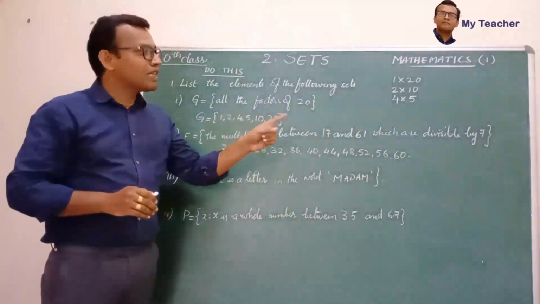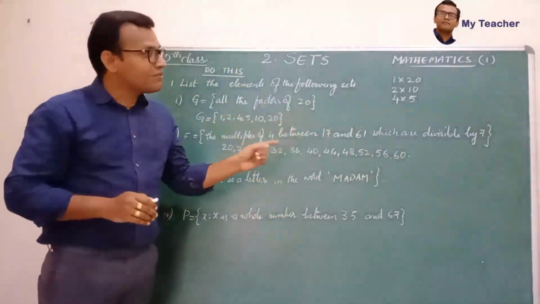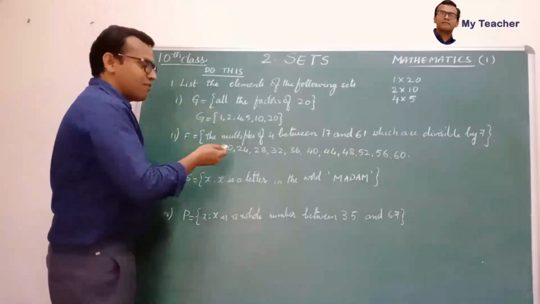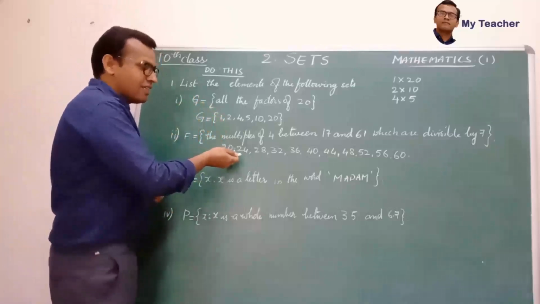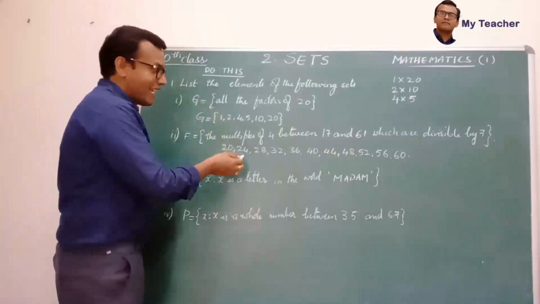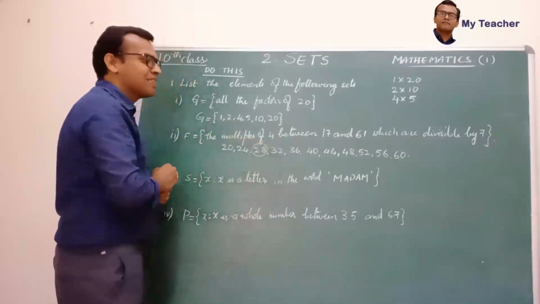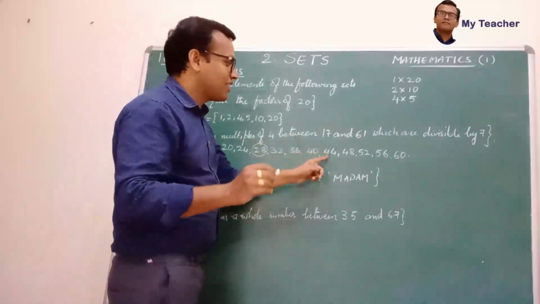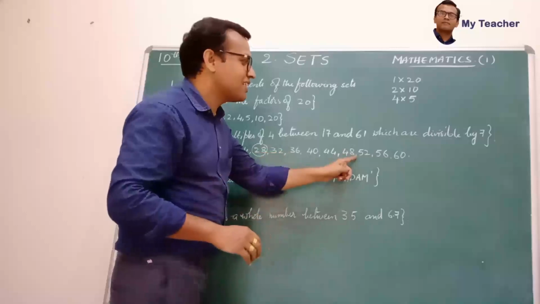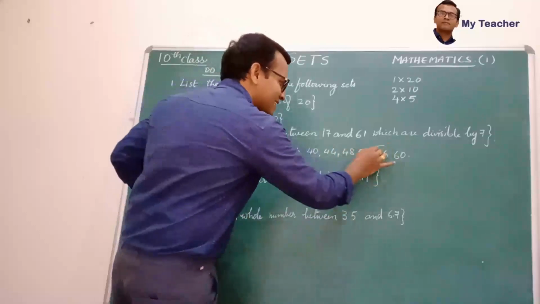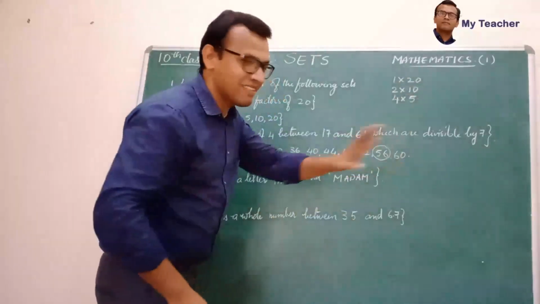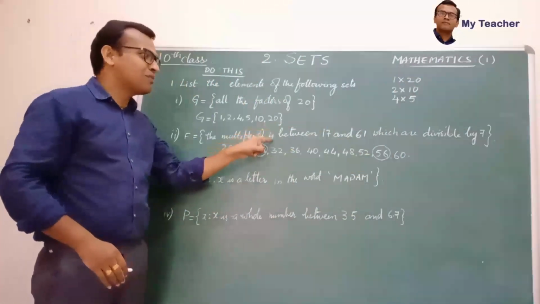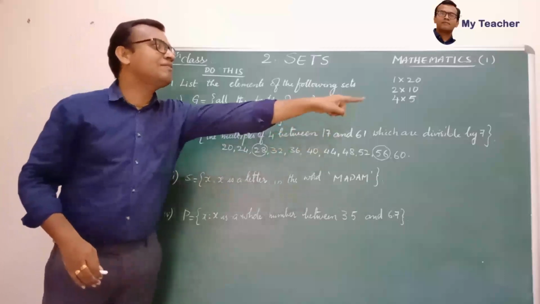But what he is saying, one more condition, that in this we have to sort out which are divisible by 7. So 7 3s are 21, which is not there. 7 4s are 28, yes, this number. 7 5s are 35, not there. 7 6s are 42, not there. 7 7s are 49, of course it is not there. 7 8s are 56, and 7 9s are more than 60, right? So only two numbers are there which are multiples of 4 between 17 and 61 and divisible by 7.